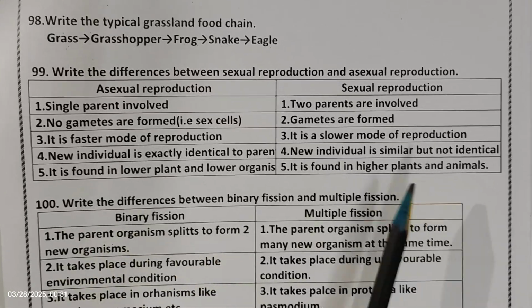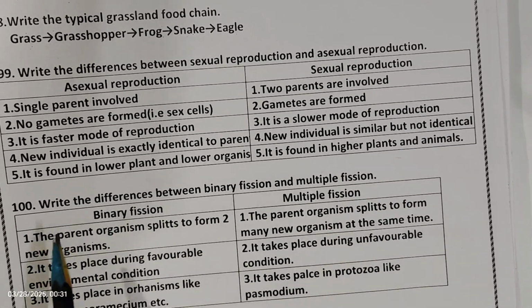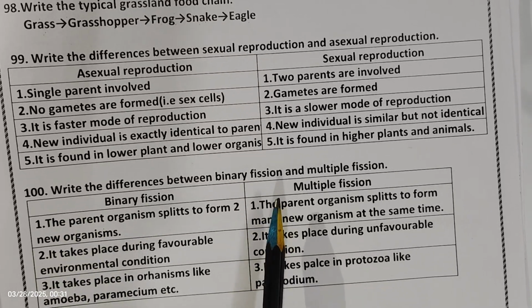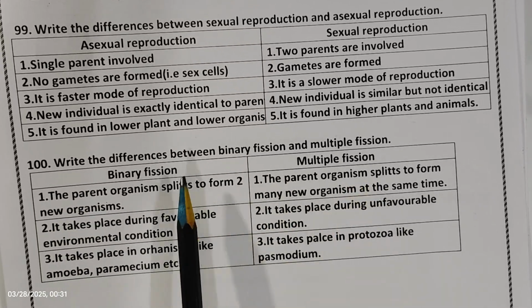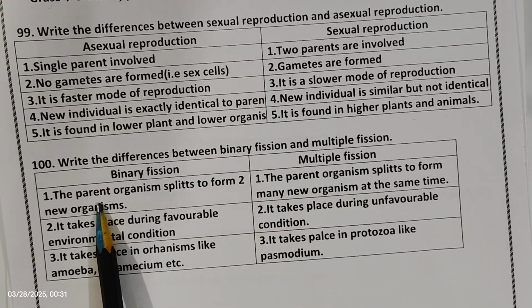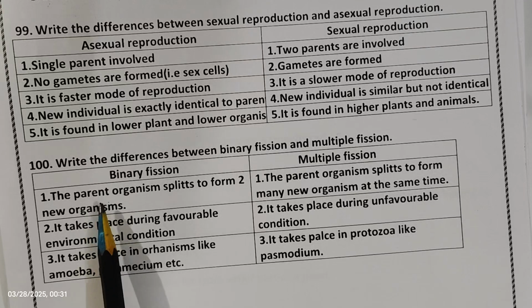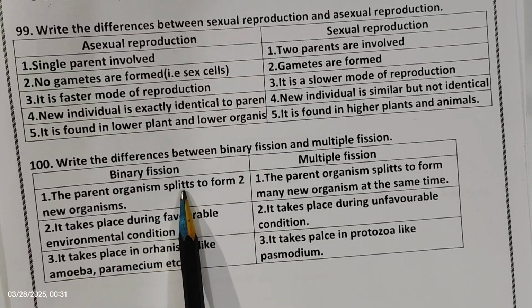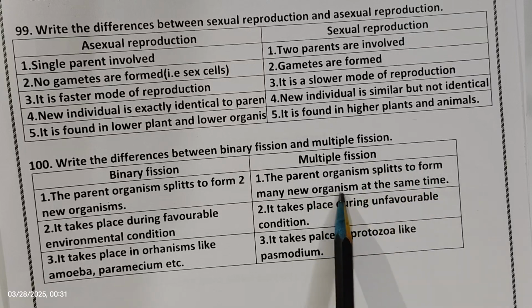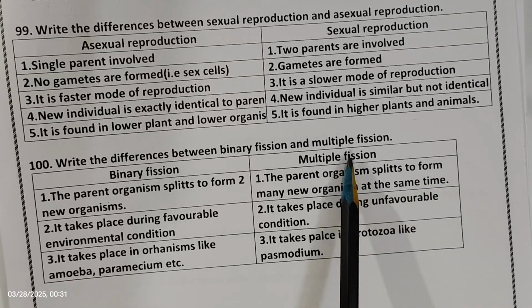Okay, next, the last question, the question number 100. Write the differences between binary fission and multiple fission. Binary fission, a parent splits into two new organisms. Single parent split into two organisms is binary fission. Single parent split into multiple organisms is multiple fission.